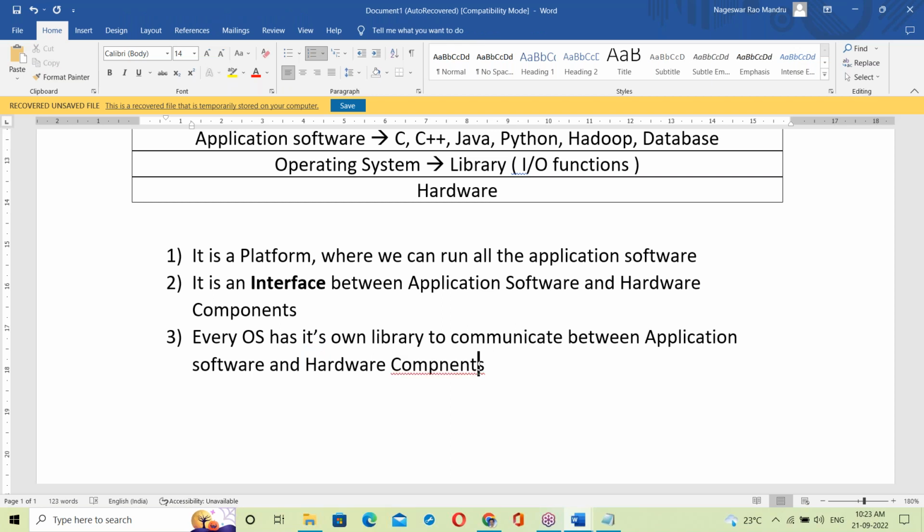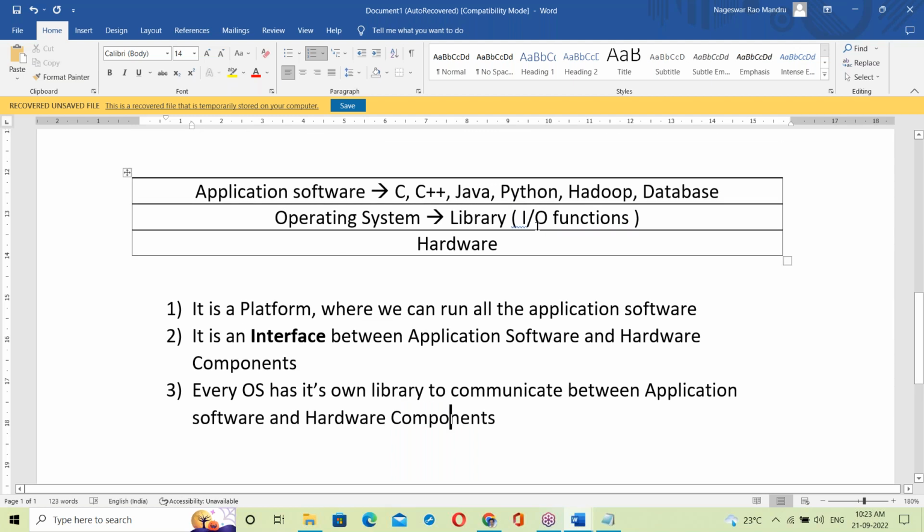With the help of the library only, the OS can communicate between application software and hardware components.